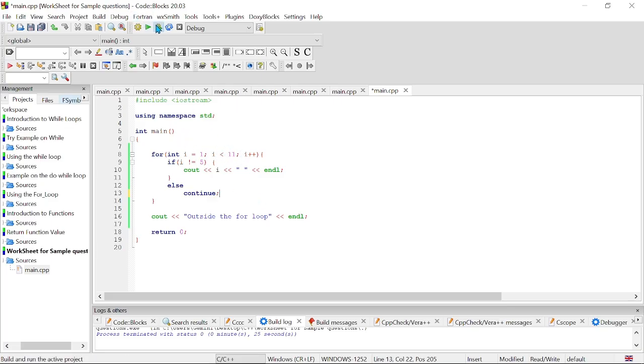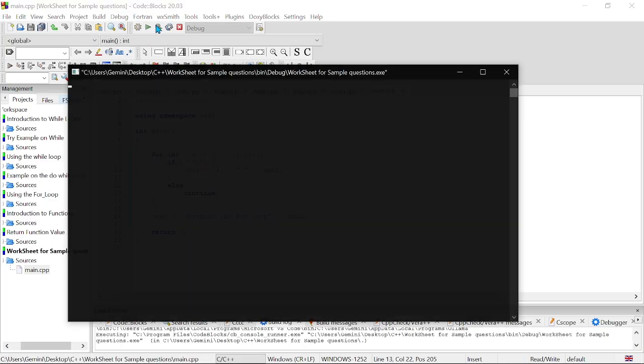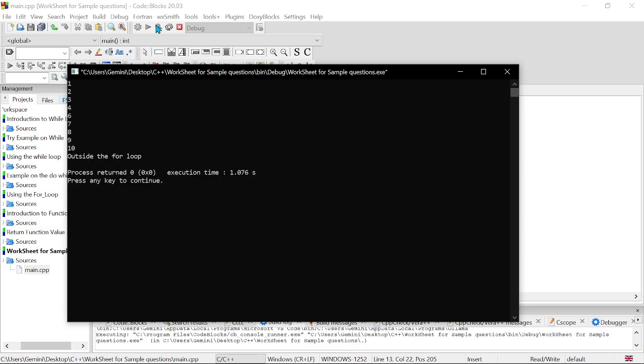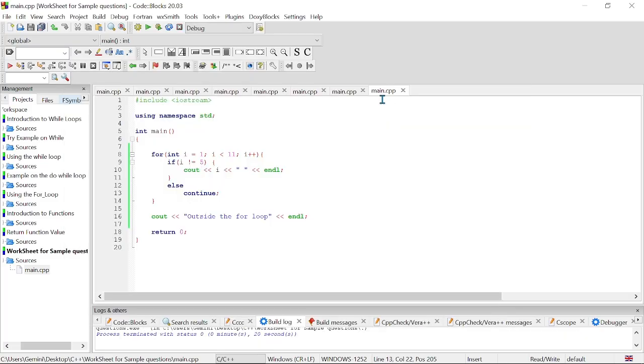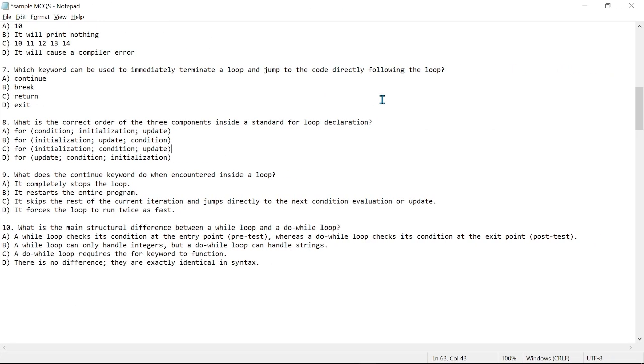So let's output this and we expect to see all our numbers except 5, right? So we see 1, 2, 3, 4, then it jumps. All right, it skips 5 and then it prints the next numbers on the line. But then for break, it's going to automatically break out of the loop even if the loop hasn't ended, right? Yes, so that is what this question is about.